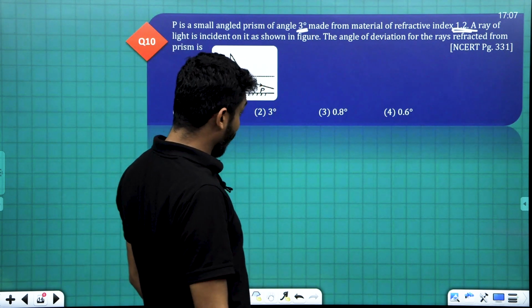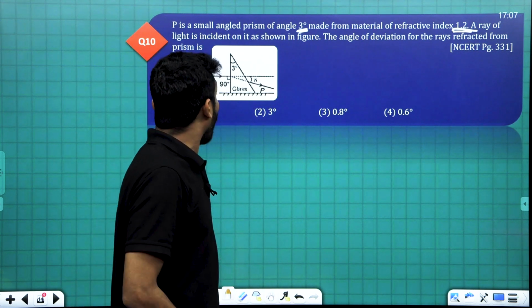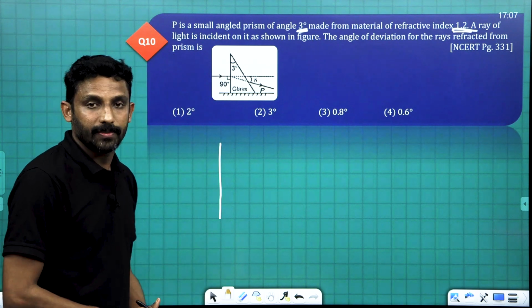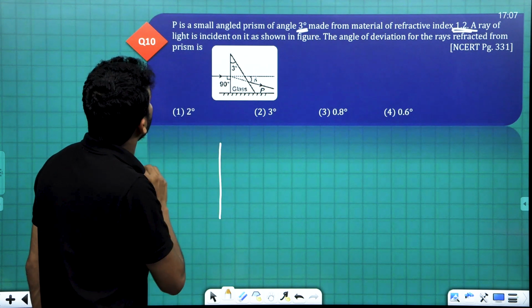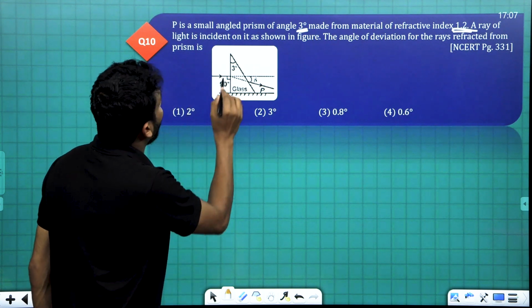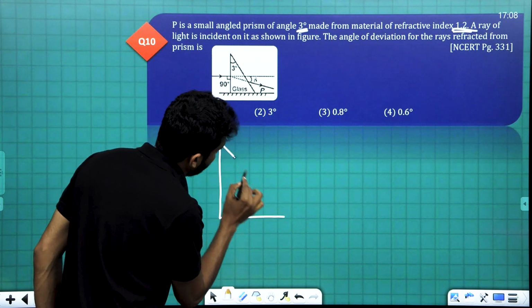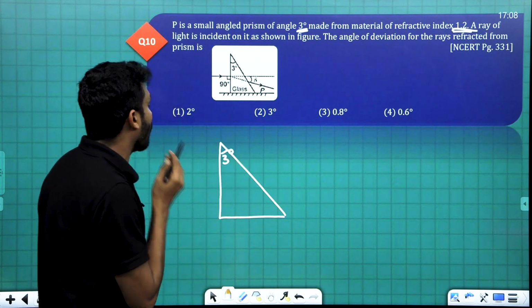The angle of deviation for the rays refracted from the prism is asked. The diagram is of a small angled prism whose angle is 3 degree, a very small angle.